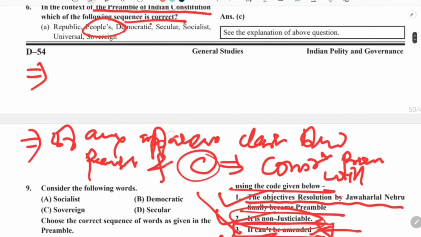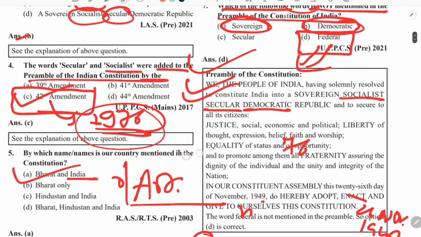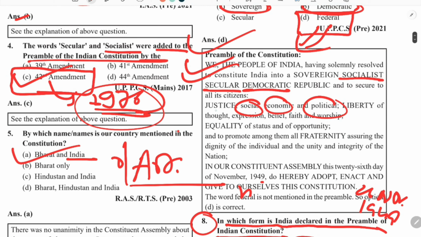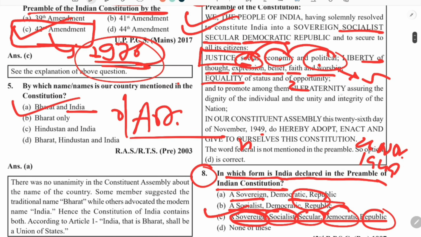If we go through the preamble, then we can see that justice is of three types: social, economic, political. So this question is asking how many types of justice are given. One, two, three types of justice. Liberty of thought, expression, belief, faith, and worship: five types of liberties. Equality of two types, and fraternity, assuring the dignity of the individual.